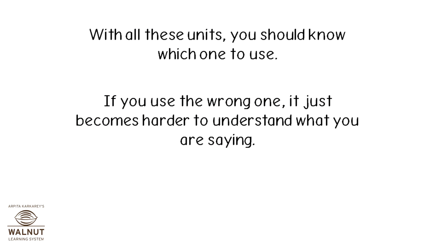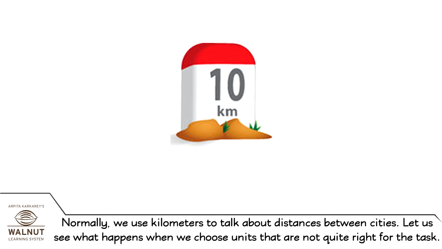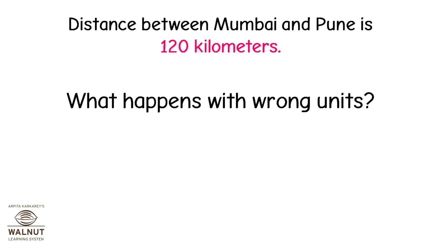With all these units, you should know which one to use. If you use the wrong one, it just becomes harder to understand what you're saying. Normally, we use kilometers to talk about distances between cities. Let us see what happens when we choose units that are not quite right for the task. Distance between Mumbai and Pune is 120 kilometers. What happens with wrong units?